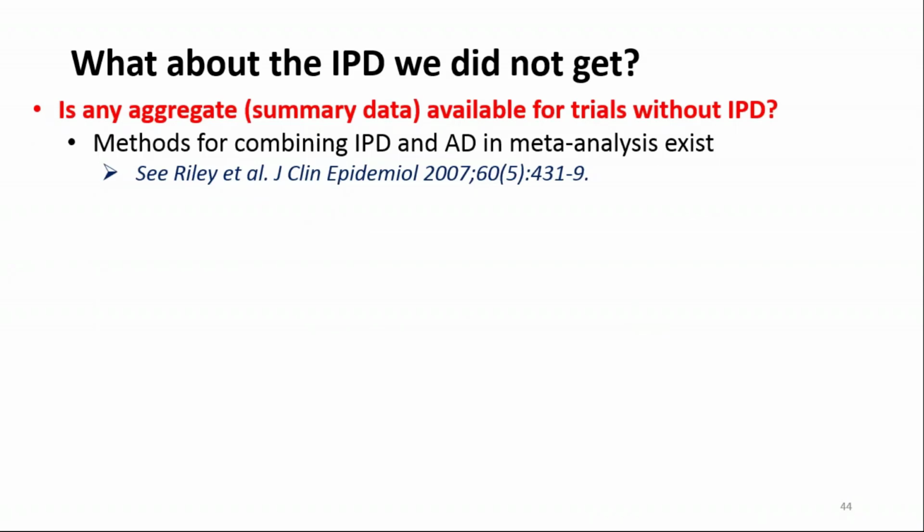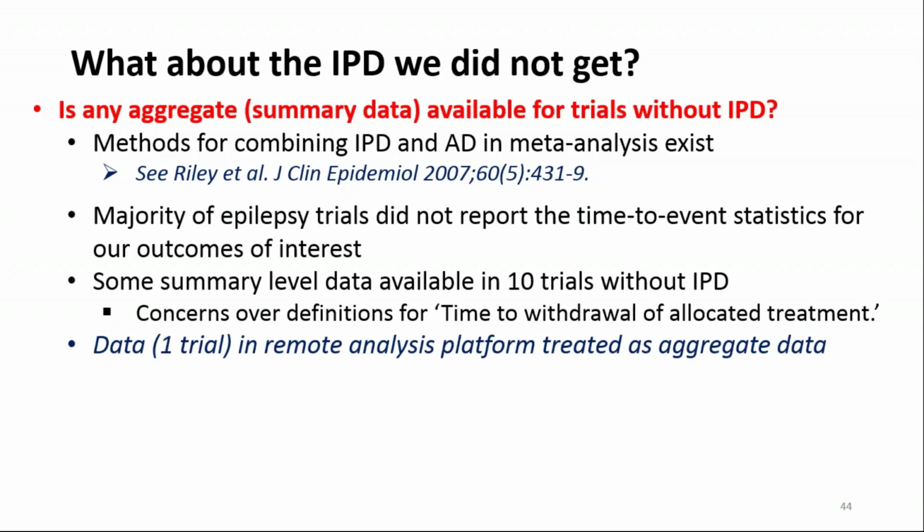Okay, so thinking about these 31% of data that's missing and the studies that these come from, is there any potentially aggregate data, summary statistics from these trials without IPD, as there are methods out there for combining IPD and aggregate data in meta-analysis that we may be able to use? So actually, for these epilepsy trials, the majority of them didn't report any of the time to event statistics for our outcomes of interest. There was some summary level data available for 10 trials without IPD out of the 41.